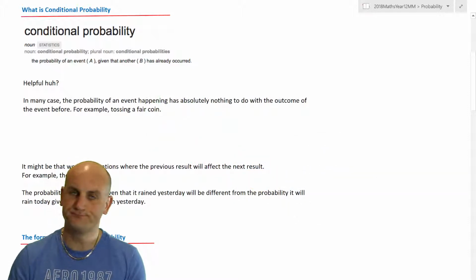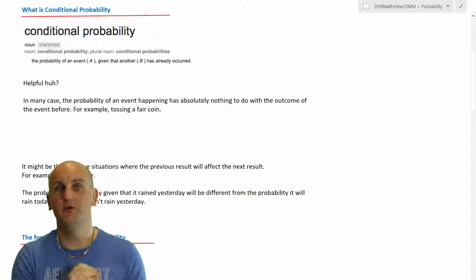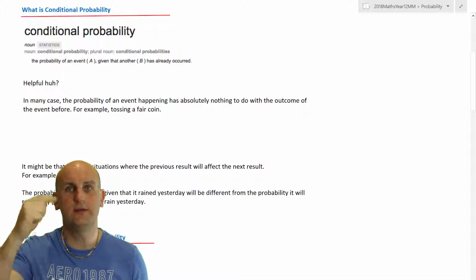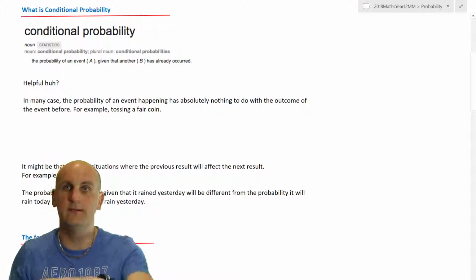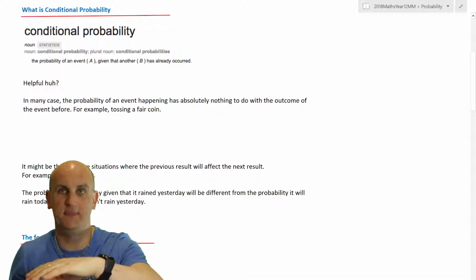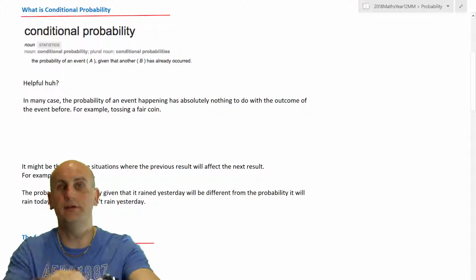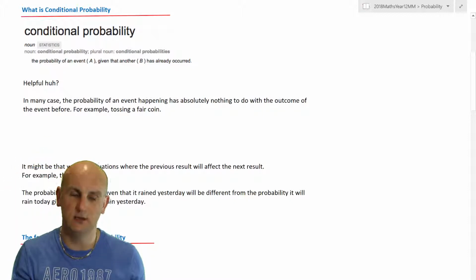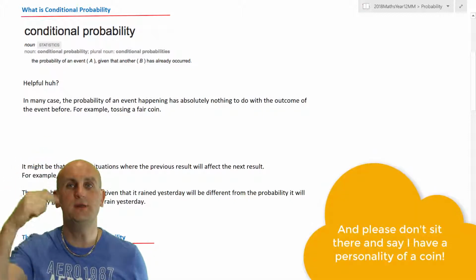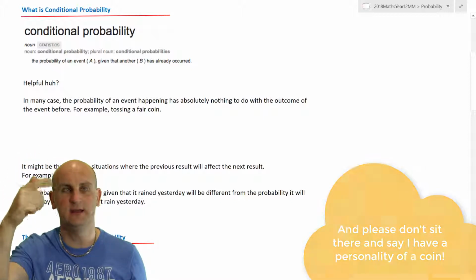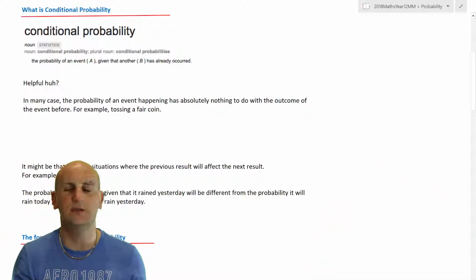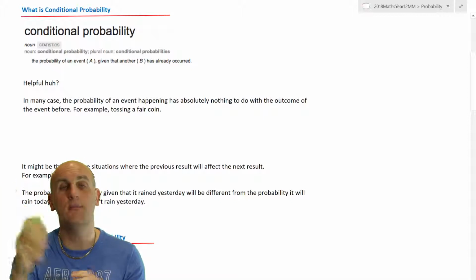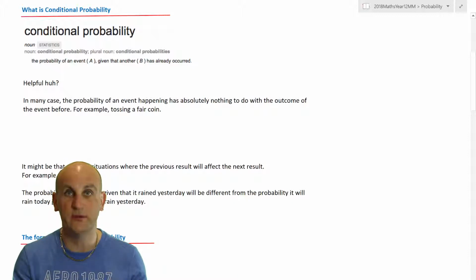Well, I've got an example. If I toss a coin, and I don't have a coin to toss, but I had a great sound effect, we will notice that coin will flip, and it will land in my hand, and I'll go, it's a head. So having got that head, I'm now going to toss my coin again. Do you think it's thinking to itself, which is obviously not, because you can't have a personality with a coin, oh, I just got a head, I think I need to get a tail, because someone told me there's a 50% chance? No. There is absolutely no relationship between that second outcome and my first outcome. None whatsoever. So they're independent, and we'll come back to independence in a moment.